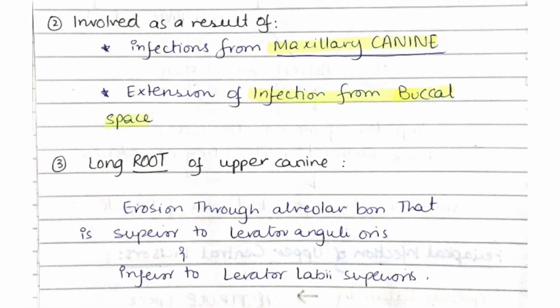Now, how is canine space involved? It is involved as a result of odontogenic infection of the maxillary canine, or it can result from extension of buccal space infection. Because of the long roots of the maxillary canine, the infection erodes through the alveolar bone superior to the levator anguli oris and inferior to the levator labii superioris muscles.